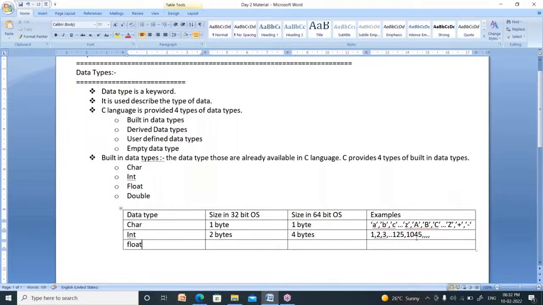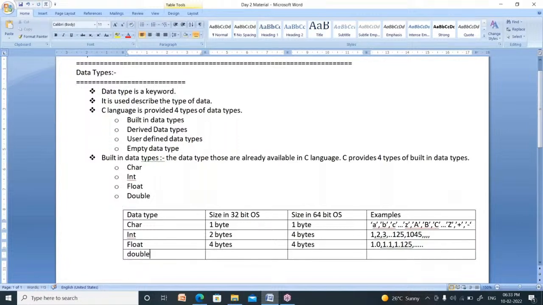Now we have one more data type, float. Float size is 4 bytes in a 32-bit operating system, and the same 4 bytes in a 64-bit operating system. Float is nothing but real numbers, meaning floating point numbers, like 1.0, 1.1, 1.125. These must have a decimal point. So these are nothing but floating point values. Round numbers are called integers. If the number has a dot symbol, then it is called float.